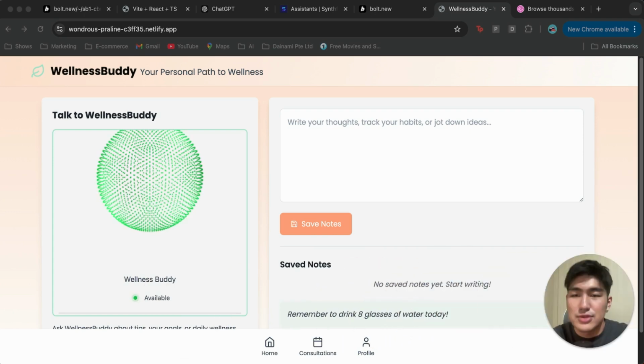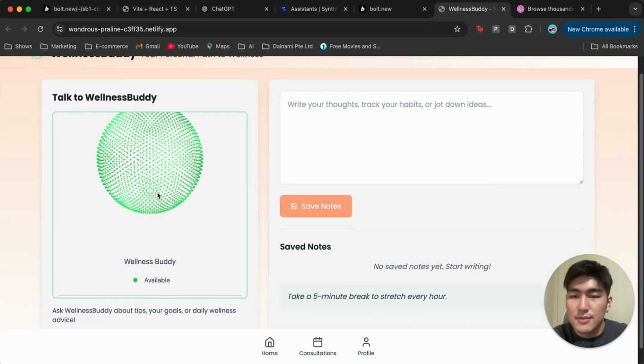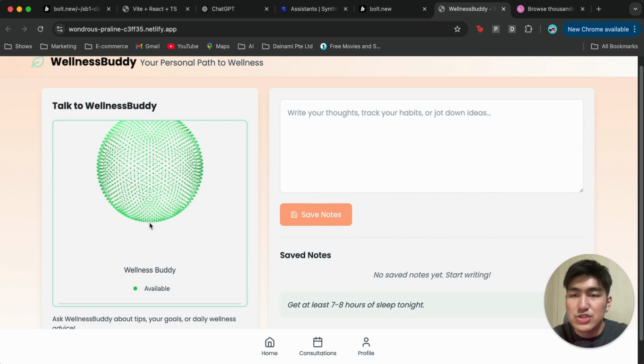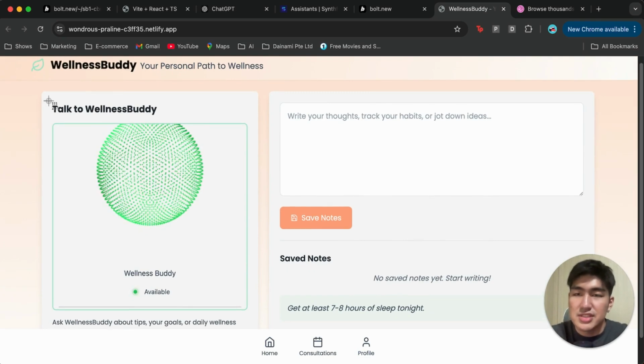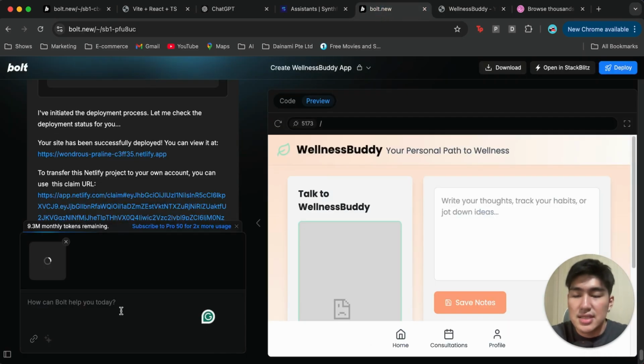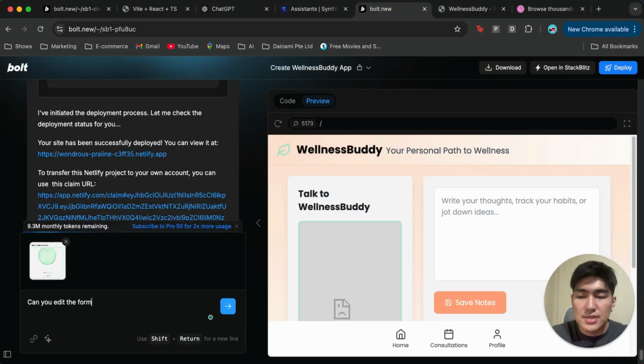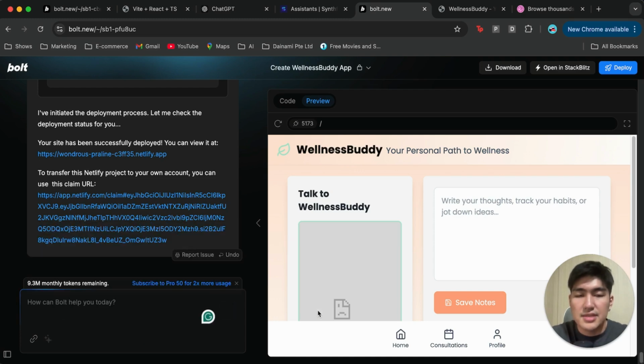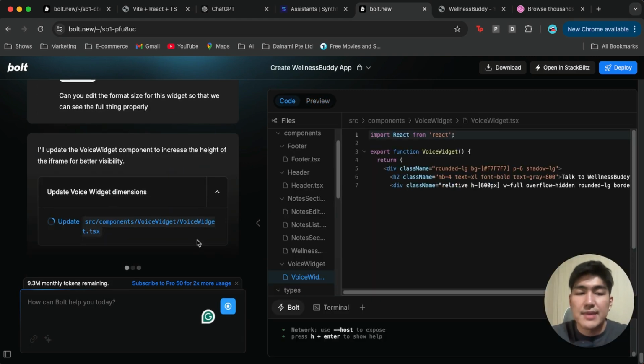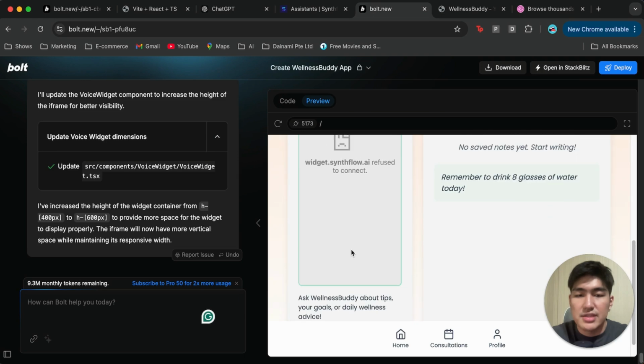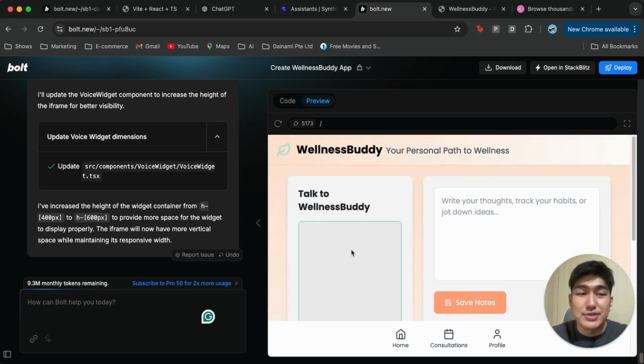Okay, beautiful. We do have the wellness buddy. The format over here isn't the best. We do want to be able to restructure this. So let's screenshot this, okay, and let's go back to board for one final change. I'm going to paste this in here, and write, can you edit the format size for this widget so that we can see the full thing properly? Click enter, and now let's see the dimensions change. Okay, this is better, it's more vertical, so we should be able to see it work now.